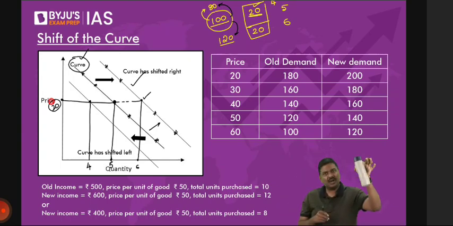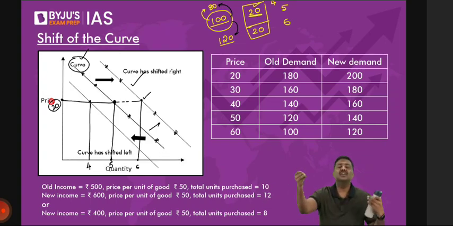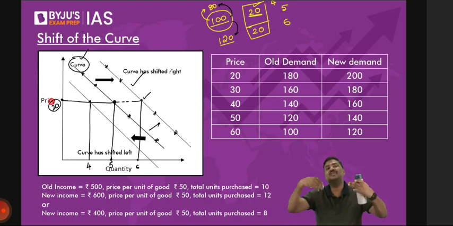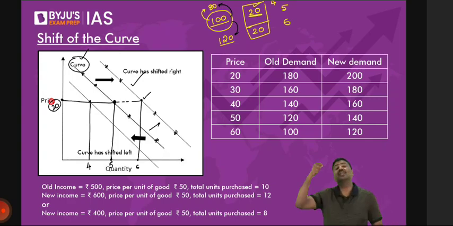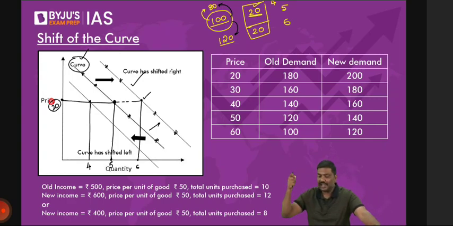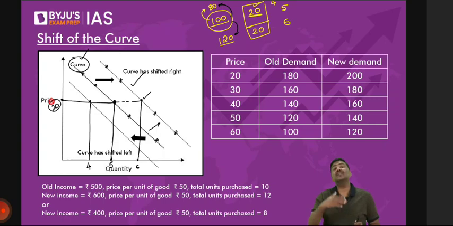You're interested in buying of some other product. So price of the product remains the same, 20. But rather than purchasing 5 units, you will reduce your consumption to 4 units. Right? Or you want to purchase more and more of the same bottle because you are interested in consumption of that product. So whenever income, or let's say the taste and preference or the price of the related goods, etc., changes, what you'll observe is the curve will shift either to the right or to the left.